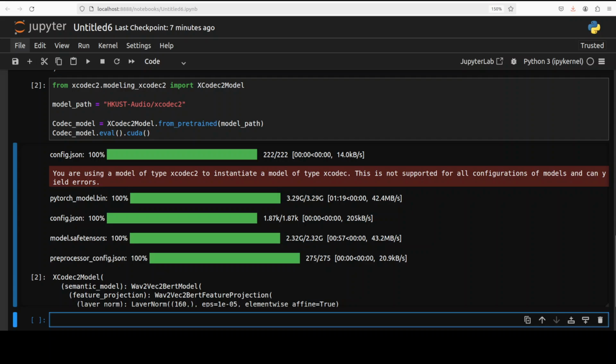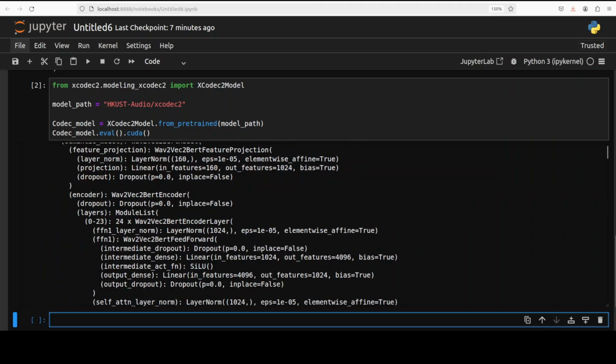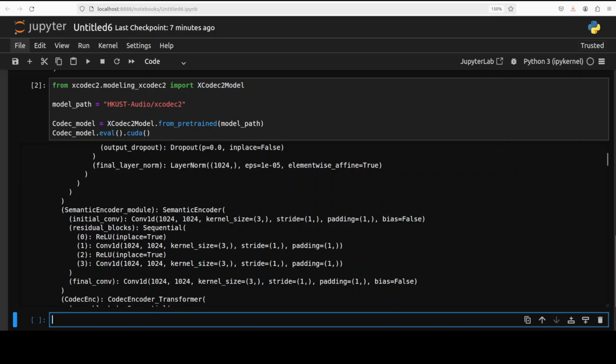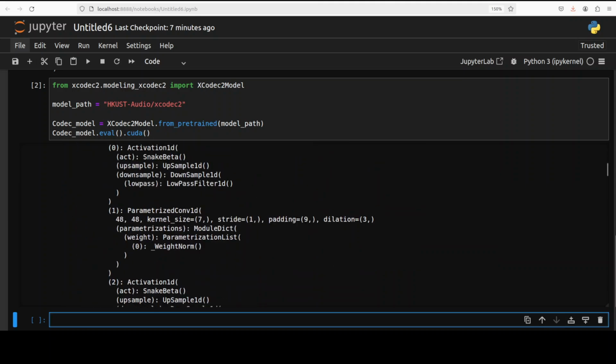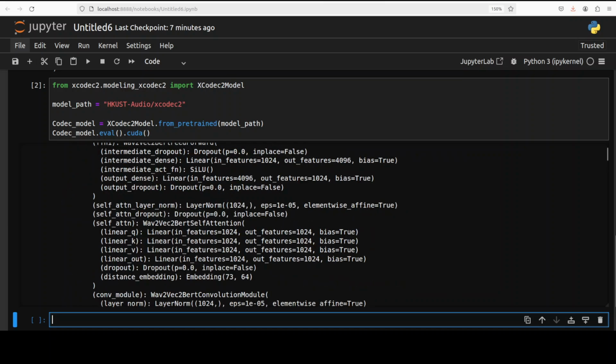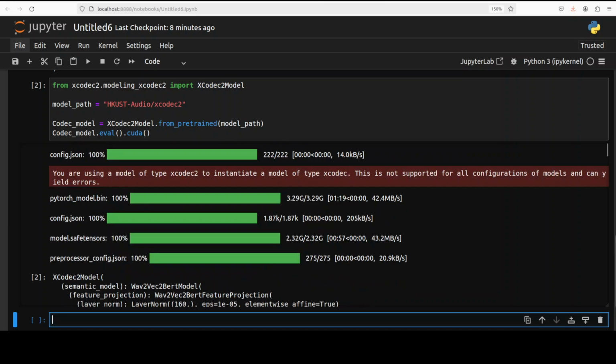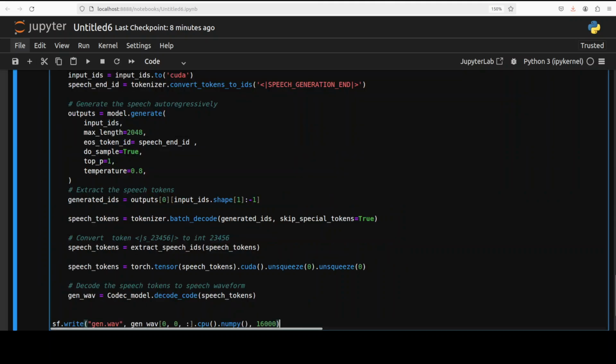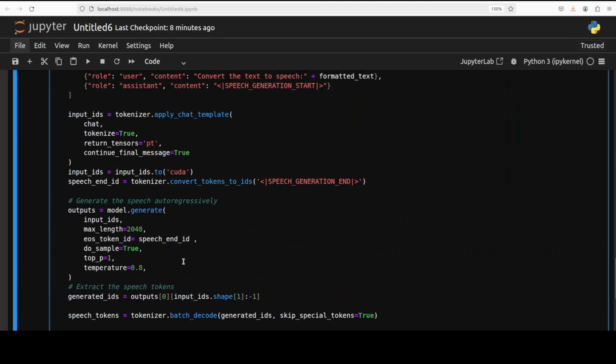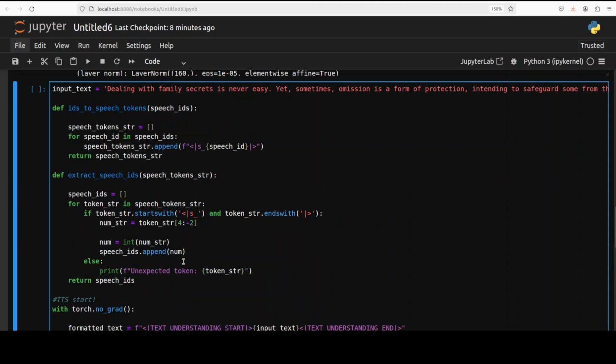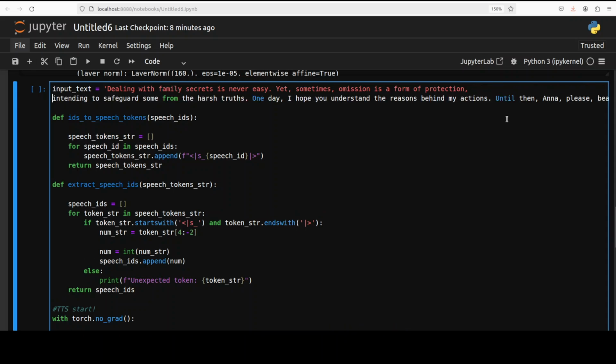Okay, both the models are now downloaded. As you can see, it has also given us the structure of this model when we evaluate it. And now both of them are loaded to our GPU. Okay, let's do the inference now. For inference, the good thing is that they have also provided code which we can readily use from their model card, and I will drop the link to it in the video's description.